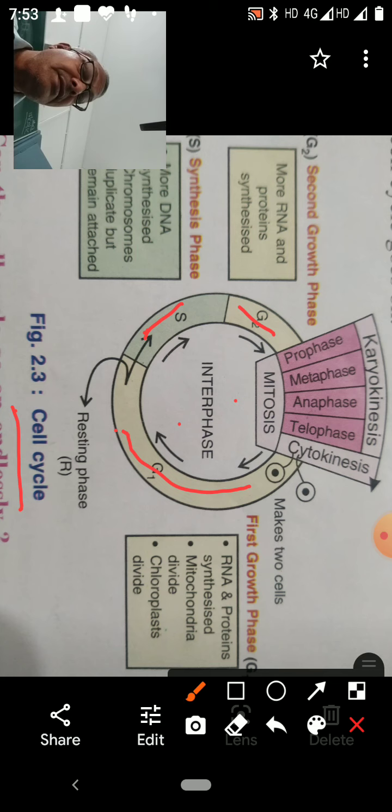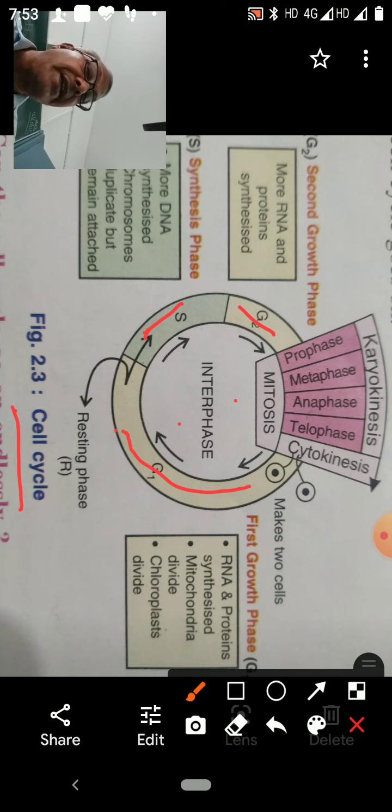There is synthesis of the DNA. And in the second growth phase, there is synthesis of RNA and proteins. So RNA and proteins are synthesized in the second growth phase or G2 phase.